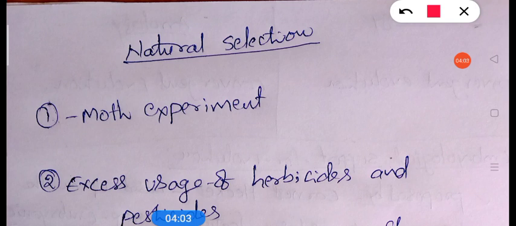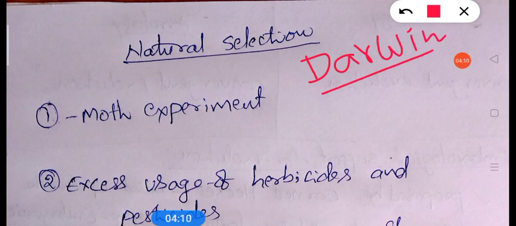Natural selection theory was proposed by Darwin. According to Darwin, nature only selects the organisms. Those organisms that change their organs and their behavior according to the changed environmental conditions survive in nature.